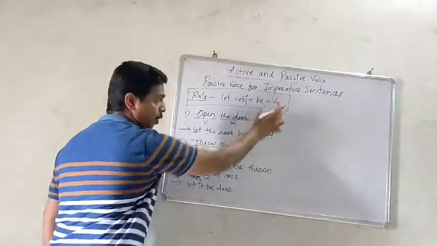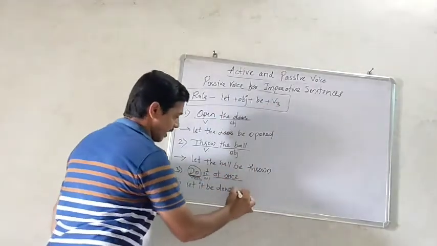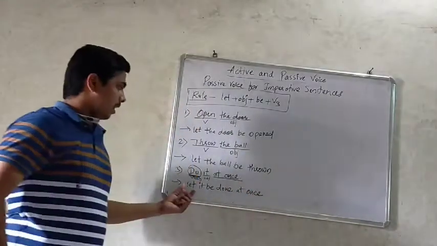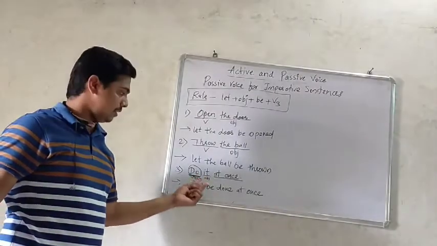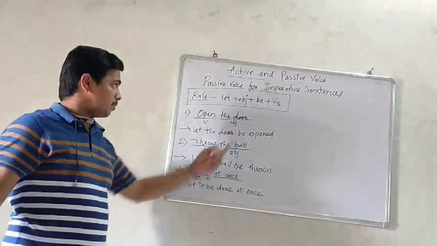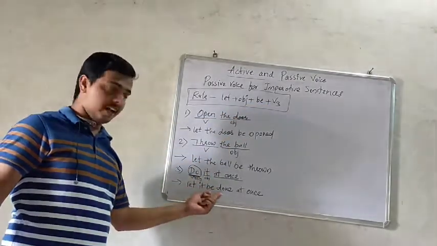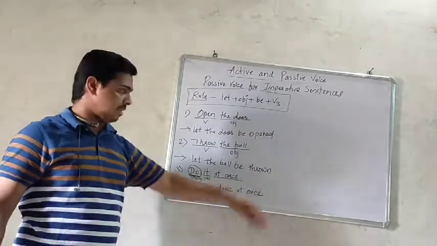Let it be done, and the remaining sentence, at once. Let plus object, here it is the object, then plus be, then the third form of the verb. So this do is the verb, that is done at once. Let it be done at once.